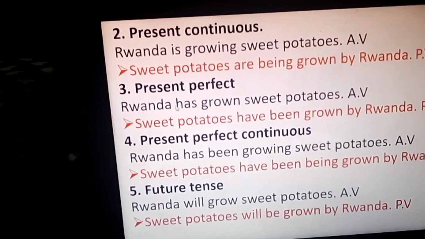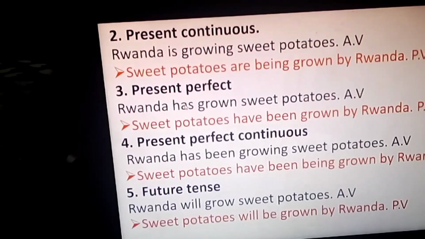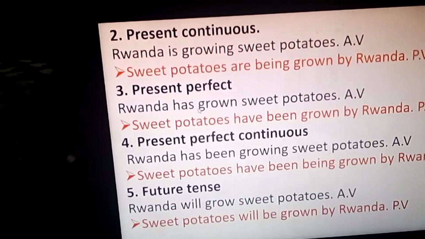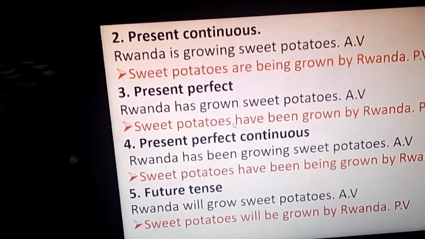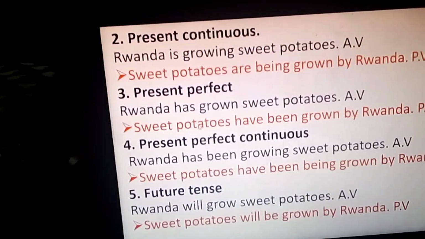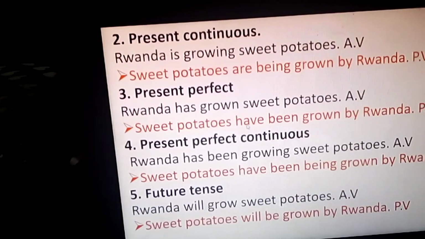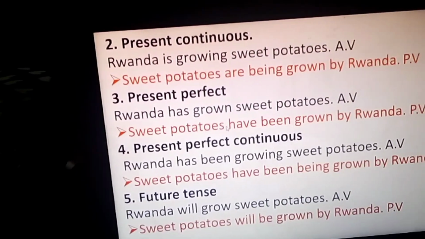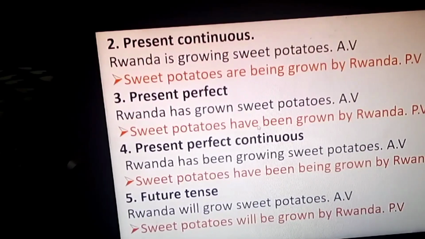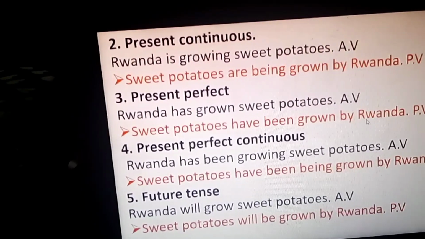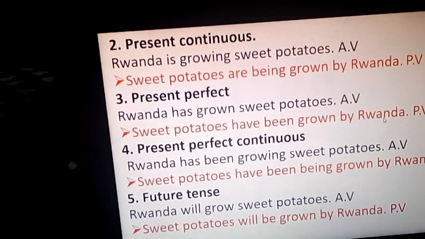Rwanda was a subject before. Rwanda has, but sweet potatoes have, because Rwanda is a single name, and sweet potatoes are a number of things. Sweet potatoes have been grown by Rwanda.